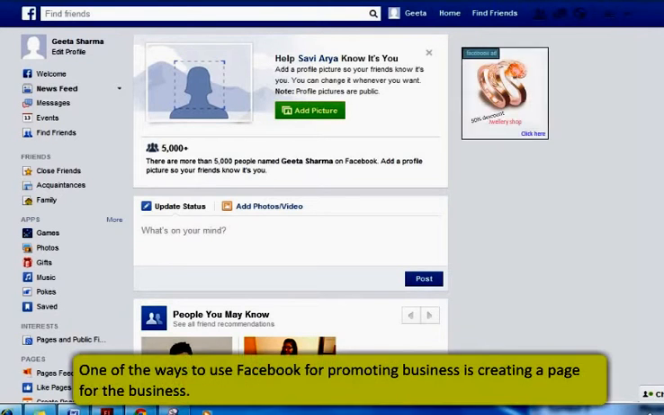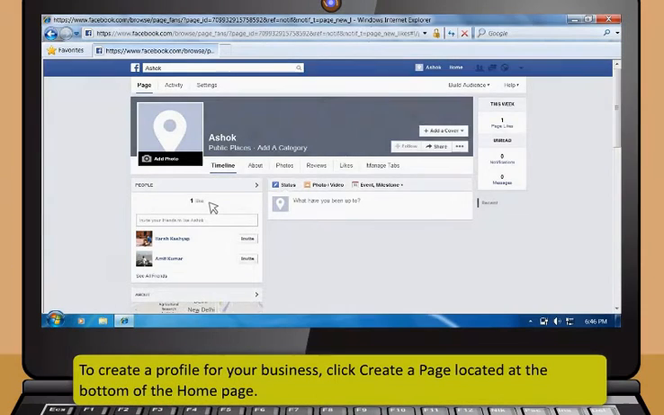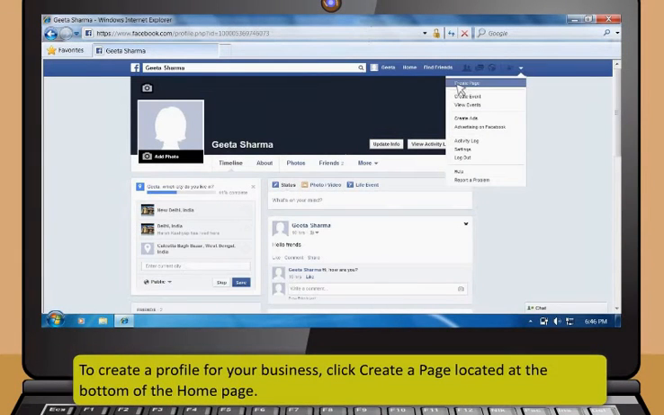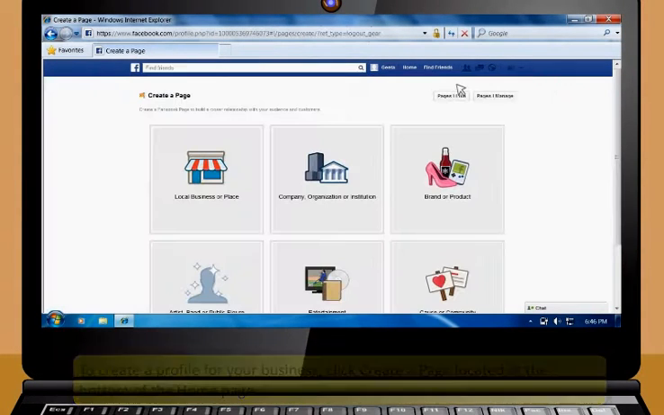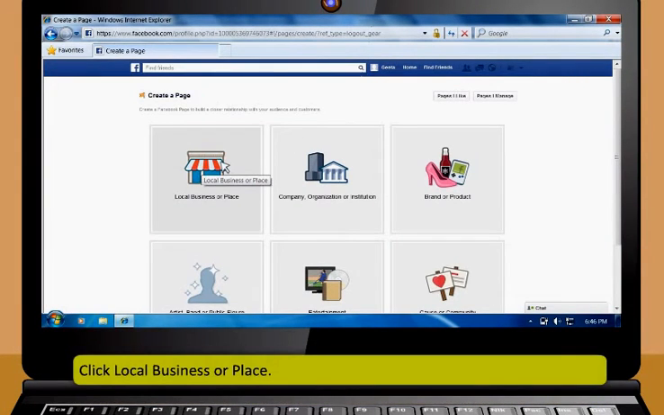One of the ways to use Facebook for promoting business is creating a page for the business. Since the resource is free, you can easily utilize the full potential of the site. To create a profile for your business, click Create a Page located at the bottom of the home page. Click Local Business or Place.